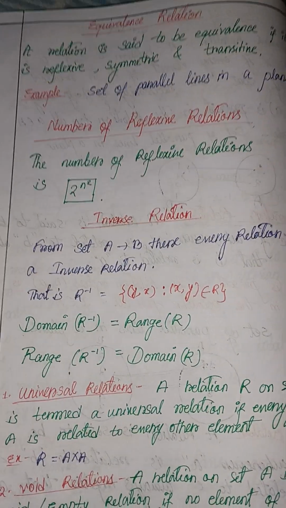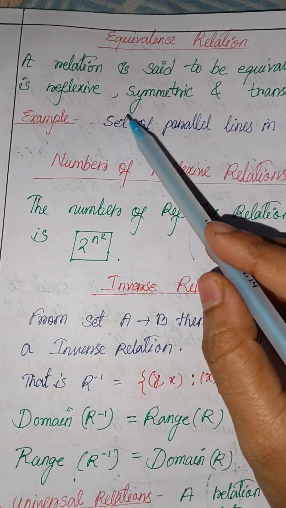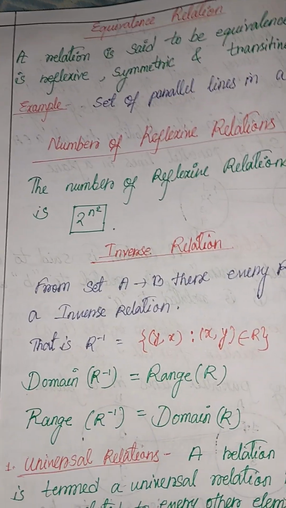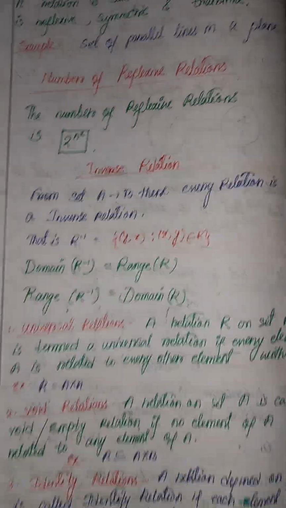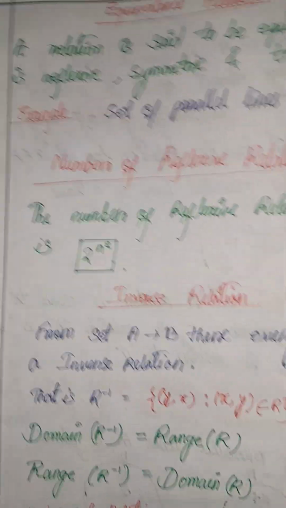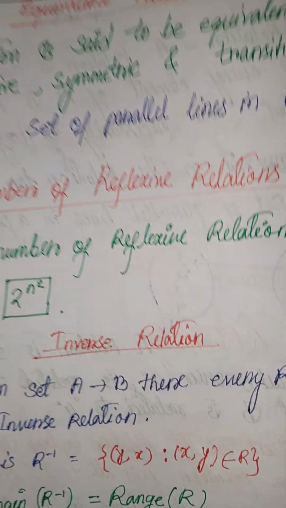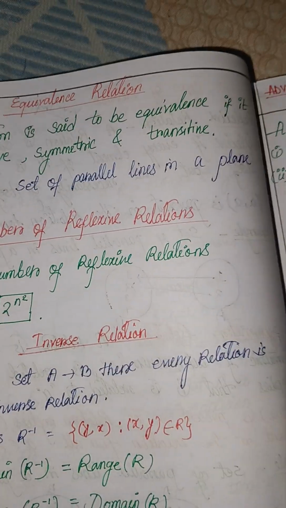Next, equivalence relation. A relation is said to be equivalence if it is reflexive, symmetric and transitive. So if a relation is reflexive, symmetric and transitive, those three are present in one, then this is an example of equivalence relation. Here also, if I talk about an example, it is the set of parallel lines in a plane.